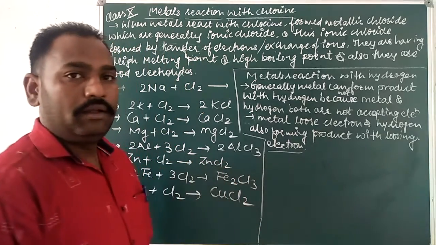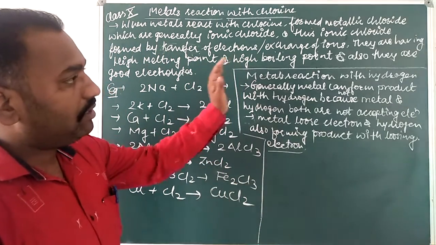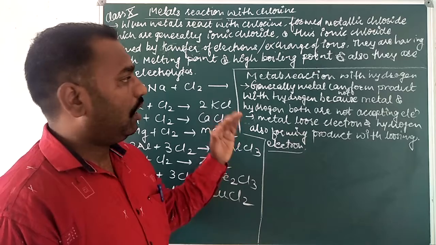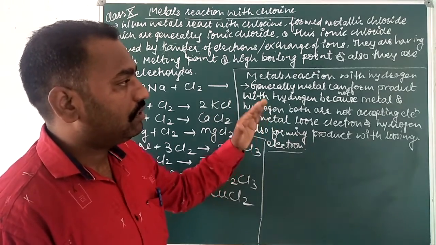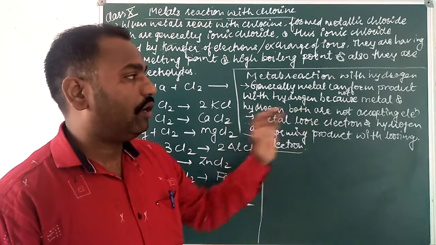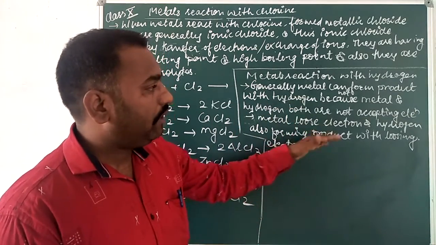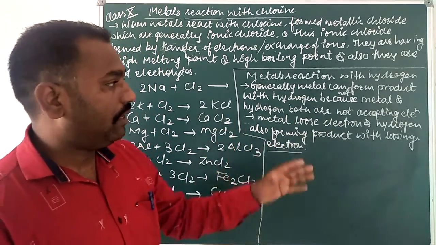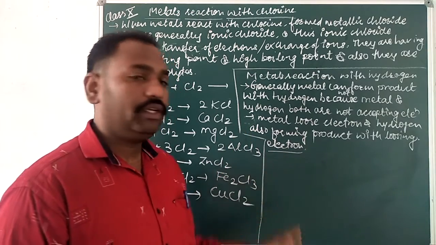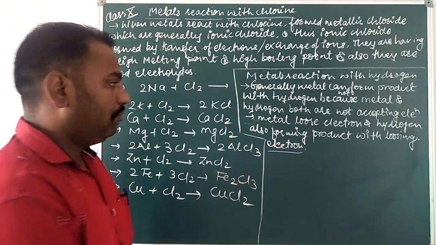But okay, listen. Generally, metals cannot form a product with hydrogen because metal and hydrogen both are not accepting electrons. It means metal loses electrons, and hydrogen also forms products with losing electrons.